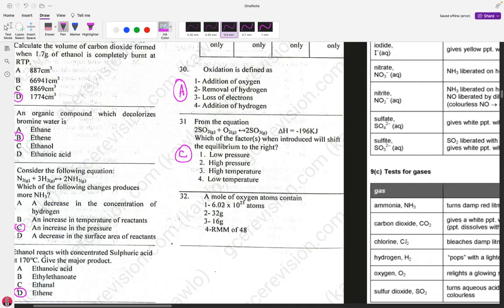It represents a specific number of particles, such as atoms, electrons, protons, molecules. But this time around, we are talking of atoms. This number is Avogadro's number, and it represents the number of atoms. It also represents the number of molecules and the number of ions.